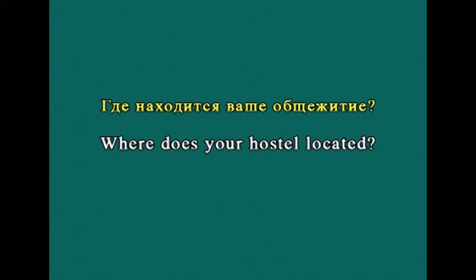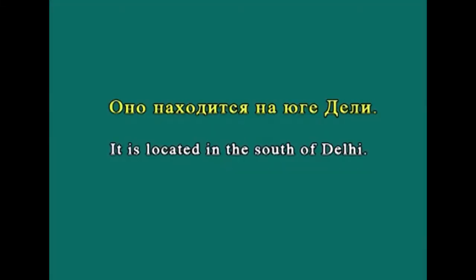So where is your hostel situated or located? Оно находится на юге Дели. It is located in the south of Delhi.